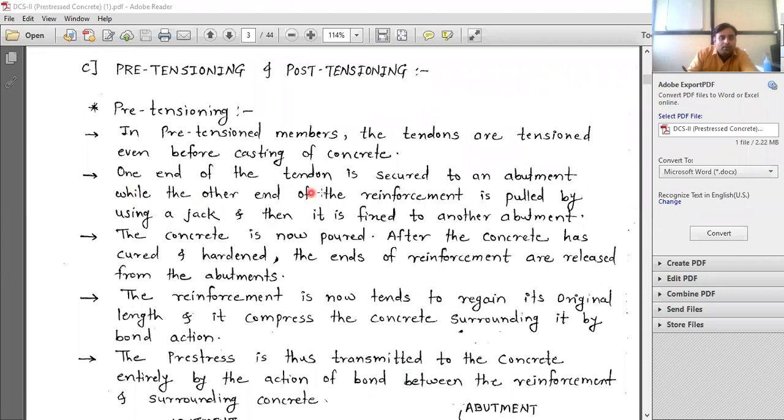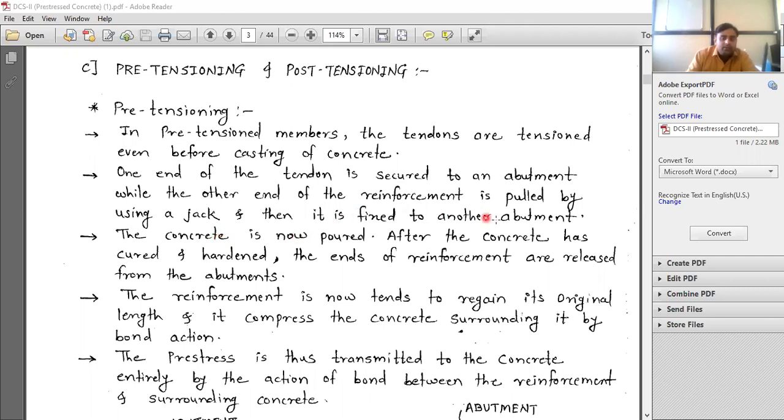Here, one end of the tendon is secured to an abutment. It means one end of the tendon is fixed with the abutment, tied to that abutment, while the other end of the reinforcement is pulled by using a jack. So at the other end, this jack assembly is fitted.